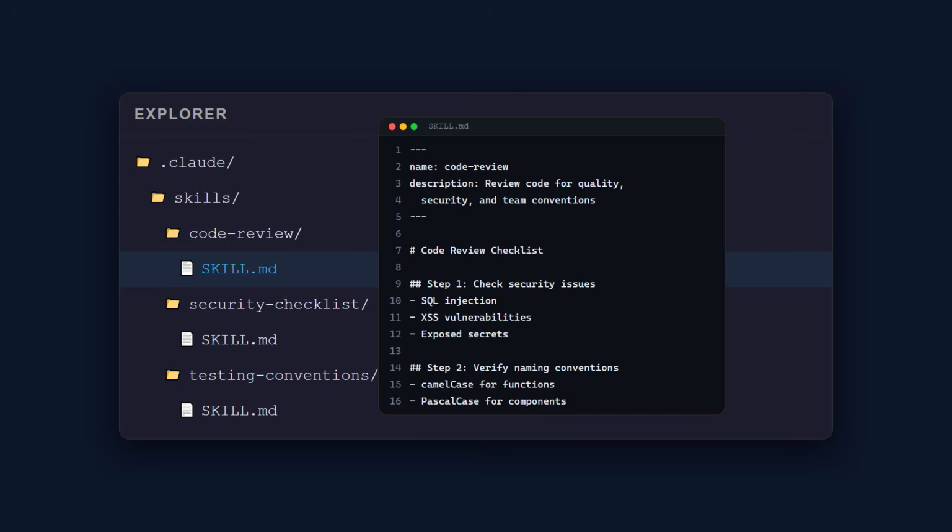A skill file looks like this. A name, a description that Claude uses to decide when to load it, and then the actual instructions.